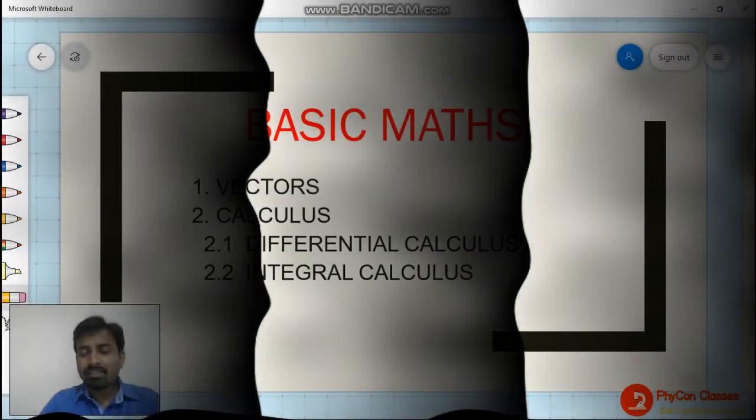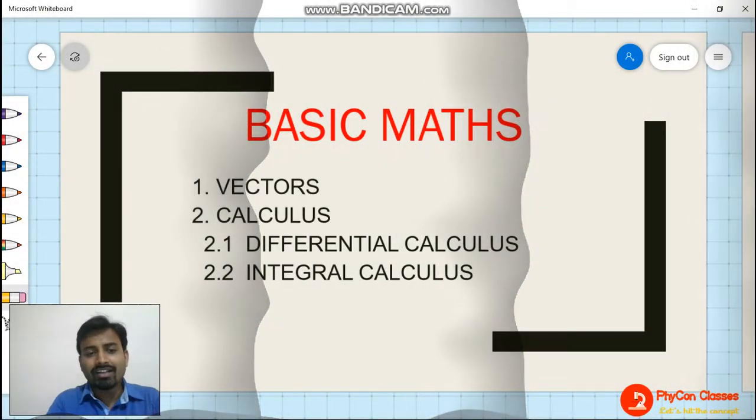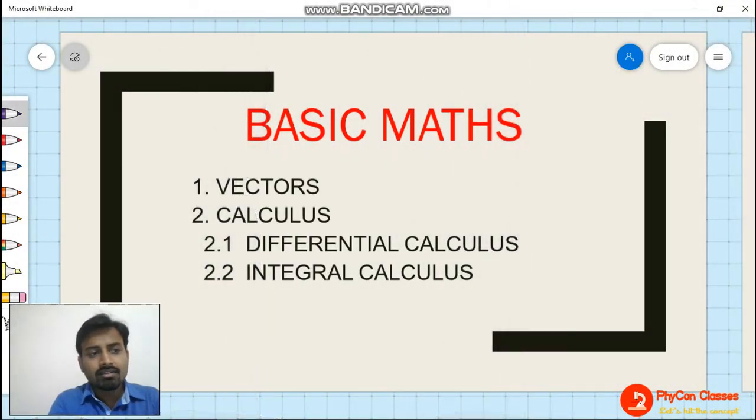We are going to start basic mathematics. And this basic mathematics contains vectors and calculus, and in calculus there are two parts, differential calculus and integral calculus. So today in this lecture we will be discussing vectors. Why are we studying basic math? This question may come into your mind.